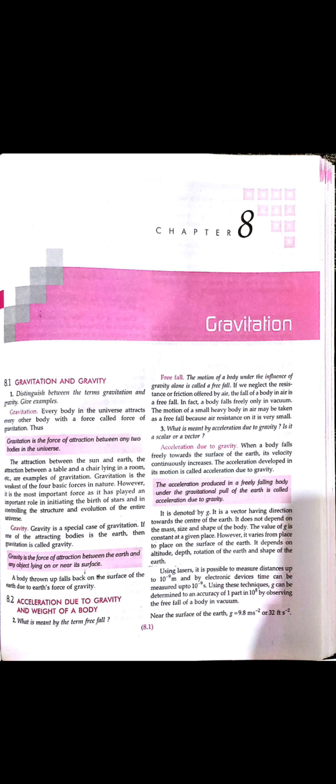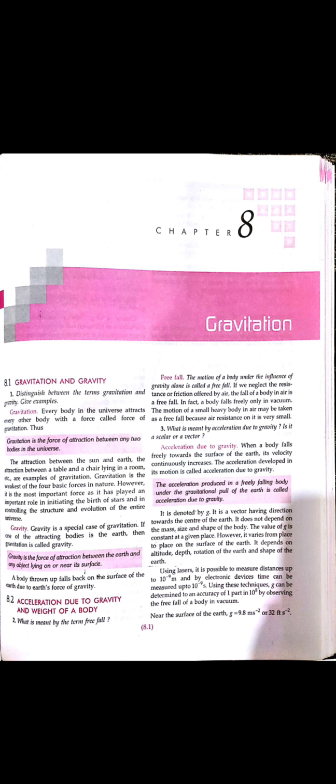That may be at some height also, but around the earth it will exert some force, and this force of attraction due to the earth on any other object present on the surface is said to be gravitation. So gravitation is an attractive force between bodies like the sun or the earth, right? And similarly, gravity is the special case of gravitation, that is, if the attracting body is the earth, then it is said to be gravity.